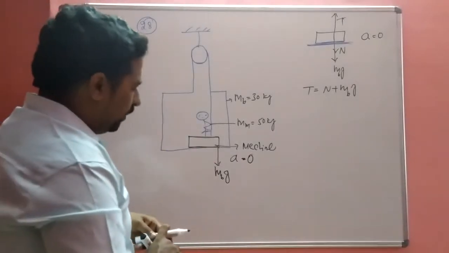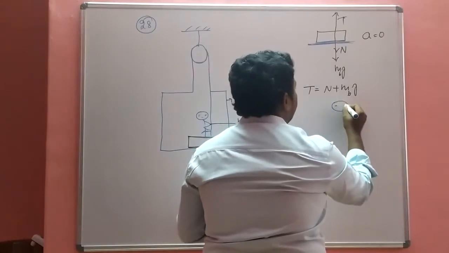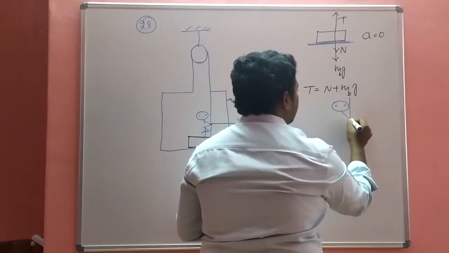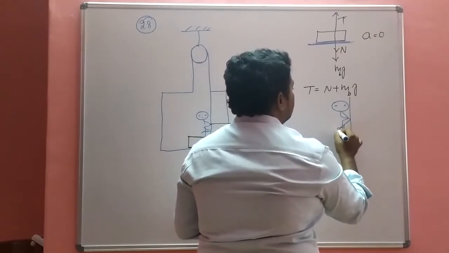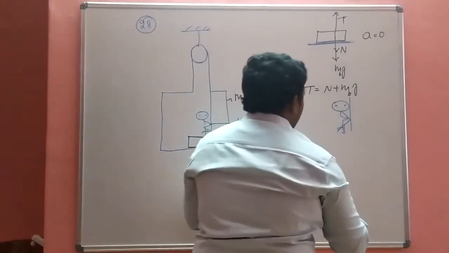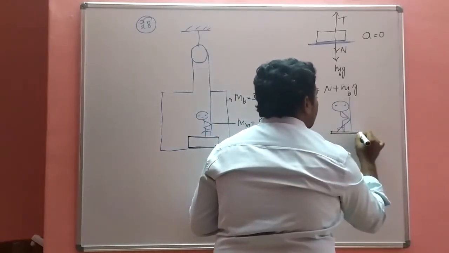Then the second one. This is the man, and this is the string. He is in contact with the weighing machine surface.